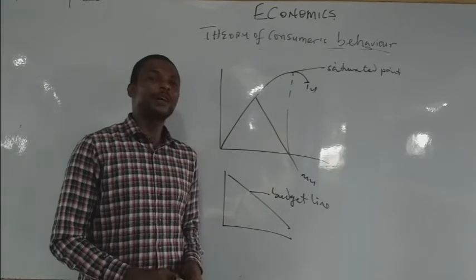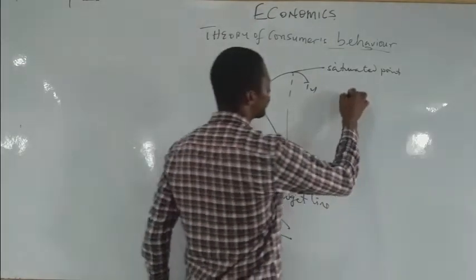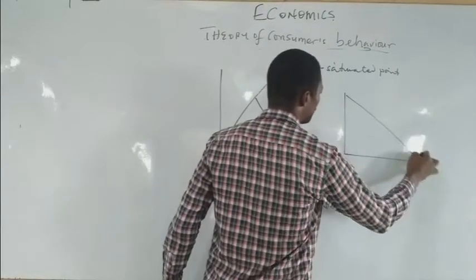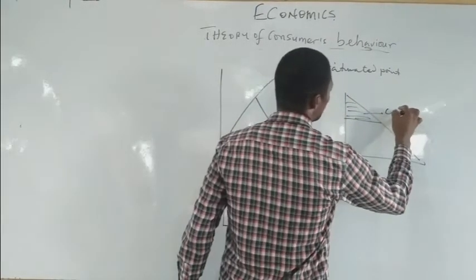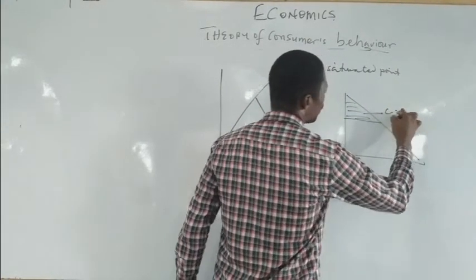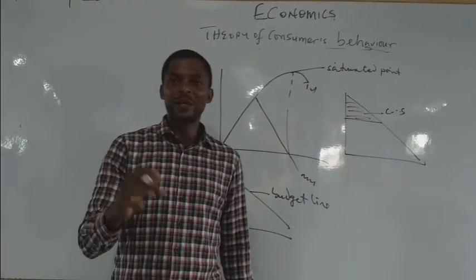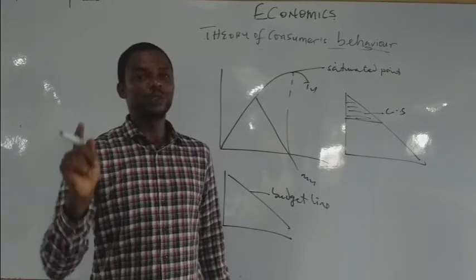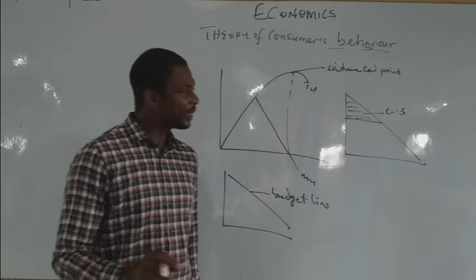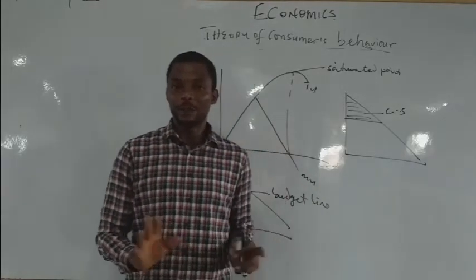Now the next line of action is what you call consumer surplus. If you have something of this nature and you have this there, what do you call this portion? This portion is called consumer surplus. What is consumer surplus? It is the difference between the price you would have paid and the price you actually paid. That difference is called a surplus.